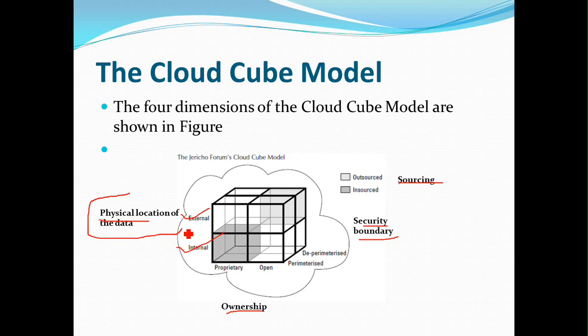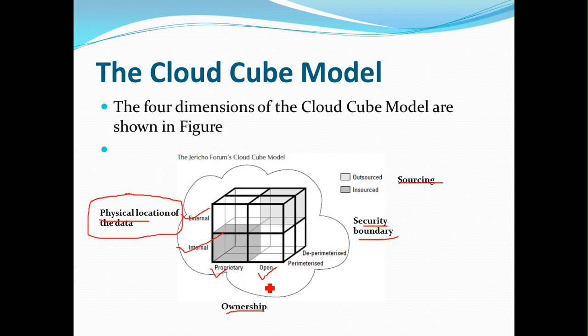Now here, why is it called IaaS? The name IaaS is nothing but infrastructure. Why has it been called infrastructure? Because here we are going to provide infrastructure as a service. Infrastructure will be provided by the cloud service provider.